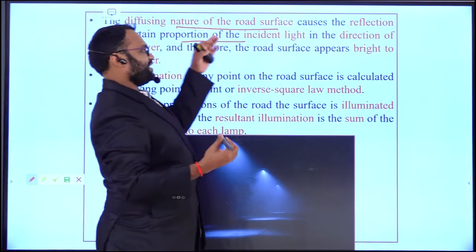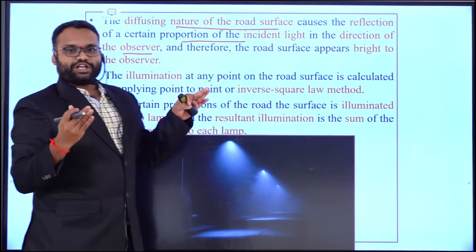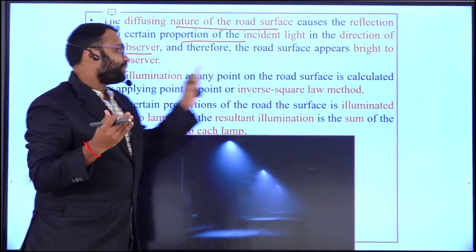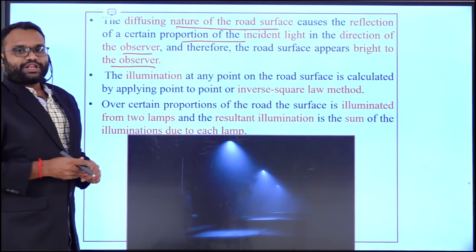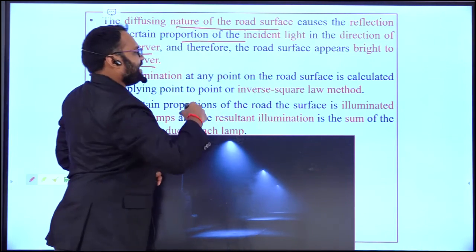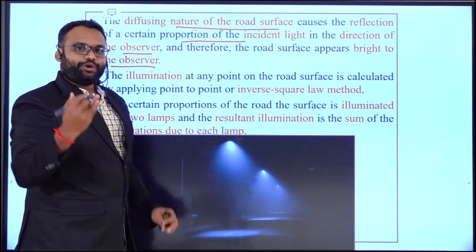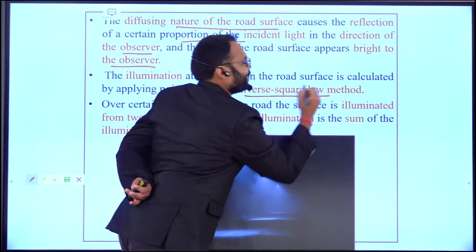Based upon these reflections and diffusion, in the direction of the observer, the road surface appears bright to that observer, so the illumination at any point on the road surface is calculated from point to point based upon the inverse square law method.